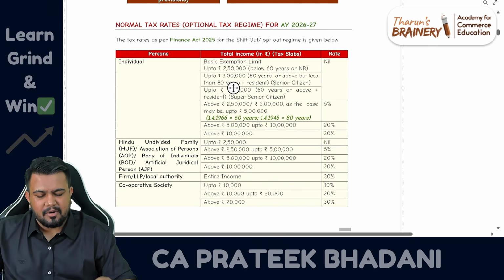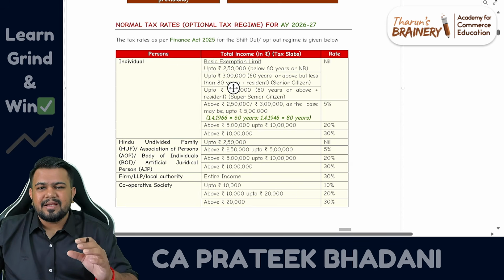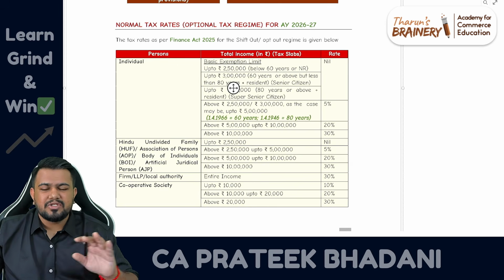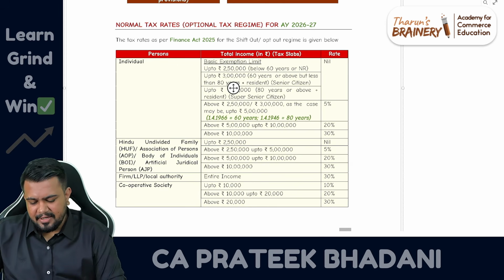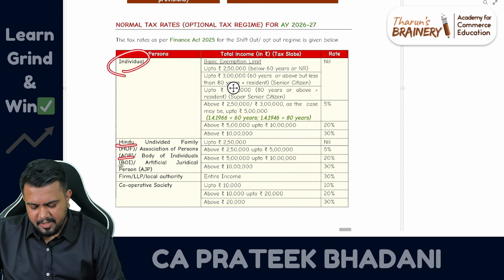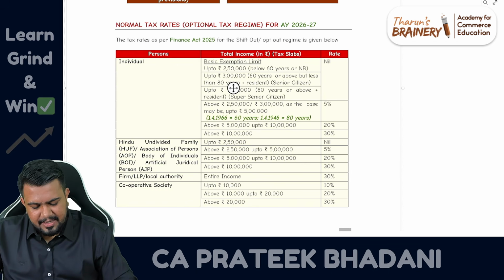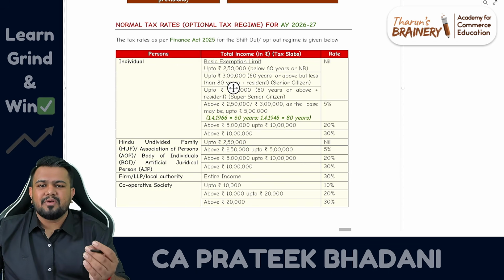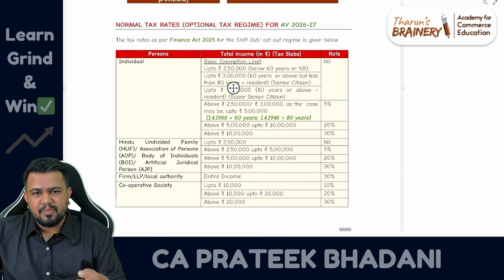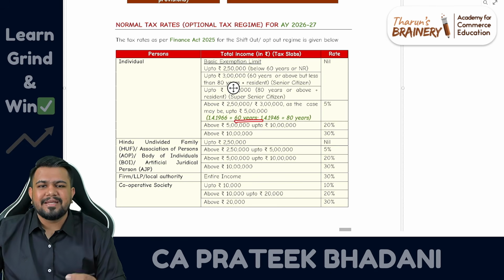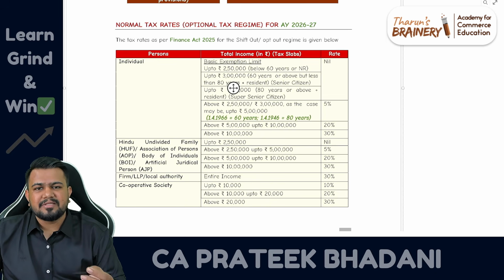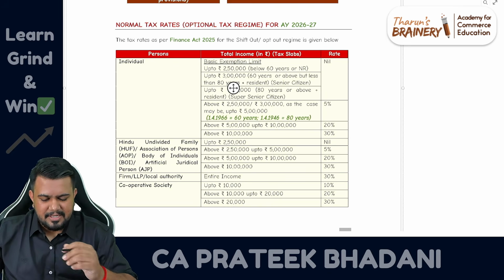Firstly, let us talk about the old tax regime. When it comes to the old tax regime, there is no change in the tax rates at all when it comes to individual, HUF, AOP, BOI, AJP, firm, local authority, cooperative society, etc. There is no change. However, in case of individuals, one point alone you have to take care, that if a person is born on or before 1/4/1966, then that individual will be senior citizen. And if a person is born on or before 1/4/1946, then that individual will be super senior citizen.